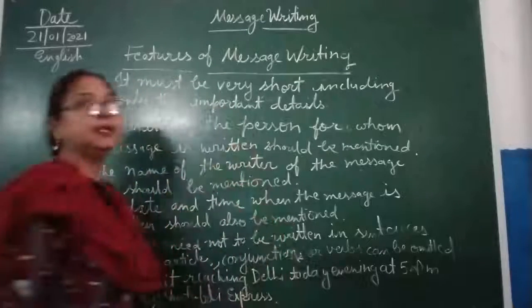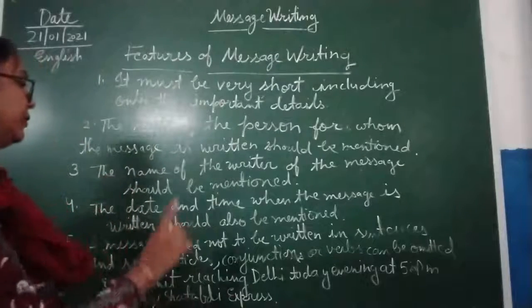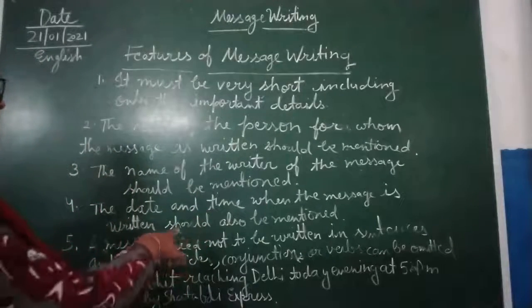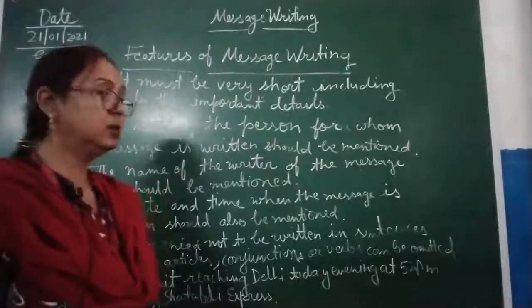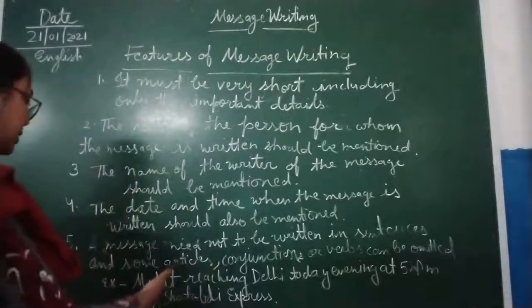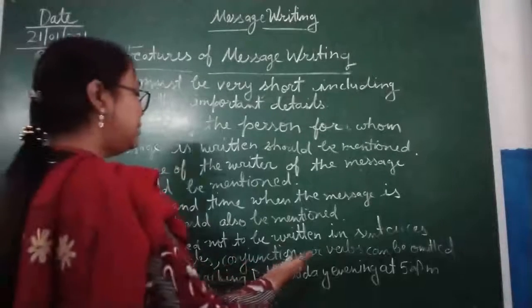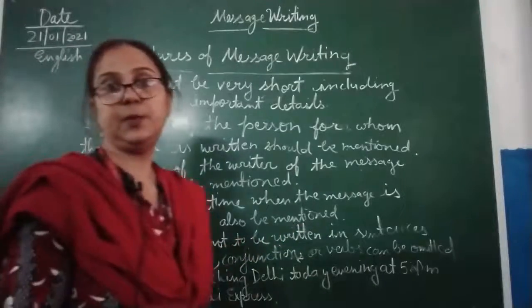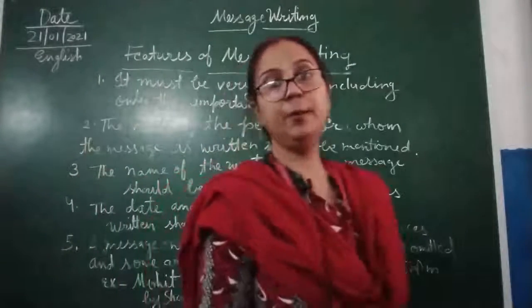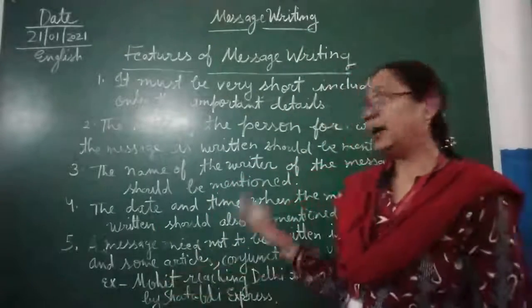Now here children, you can see we have omitted verbs and conjunctions. We are not adding conjunctions over there. You can see, Mohit reaching Delhi today evening at 5 p.m. by Shatabdi Express. So we have already omitted the conjunctions and articles.